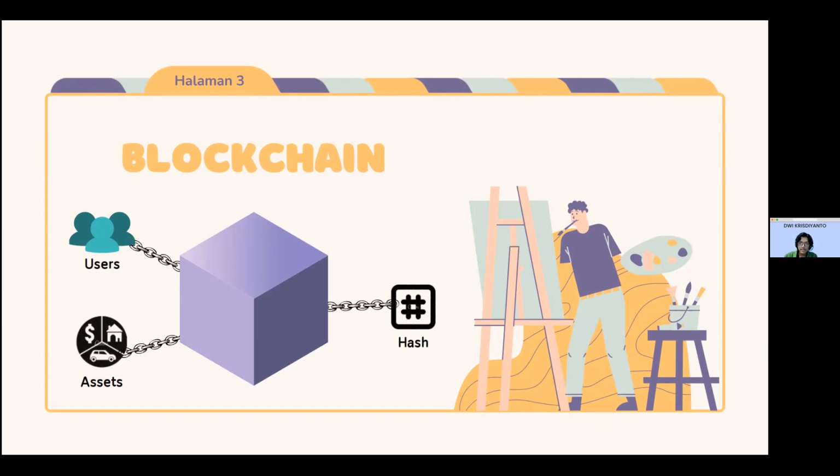An asset can be tangible, like a house, car, cash, and land, or intangible, like intellectual property, patents, copyrights, and branding. Virtually anything of value can be tracked and traded on a blockchain network, reducing risks and cutting costs for all involved. Then the transactions are recorded with an immutable cryptographic signature called a hash.